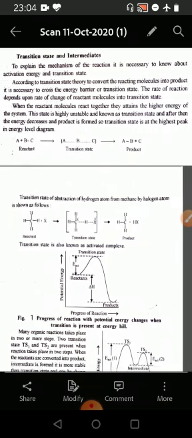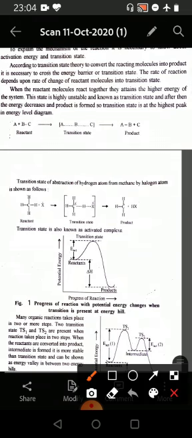So if we see, then A reacts with the molecule BC and then a transition state is formed in which the bond between A and B is in the process of making and the bond between B and C is in the process of breaking, and then the transition state gives rise to AB and C, the products.